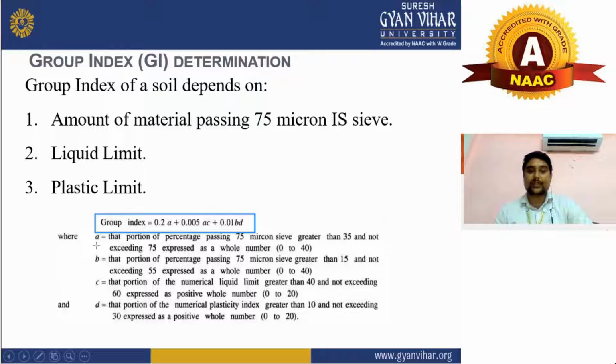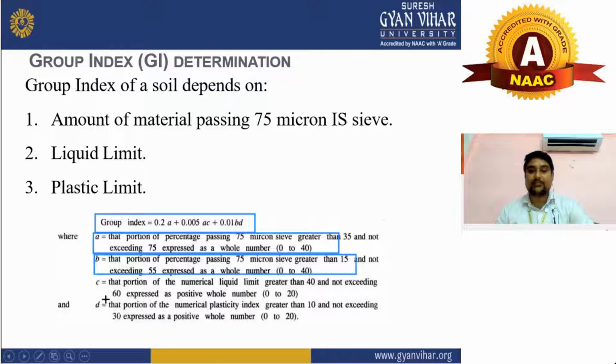As you can see here, A is that proportion of percentage passing through the 75 micron sieve greater than 35 and not exceeding 75, expressed as a whole number from 0 to 40. Now what is the B? B is that proportion of percentage passing through the 75 micron sieve greater than 15 and not exceeding 55%, expressed as a whole number from 0 to 40.